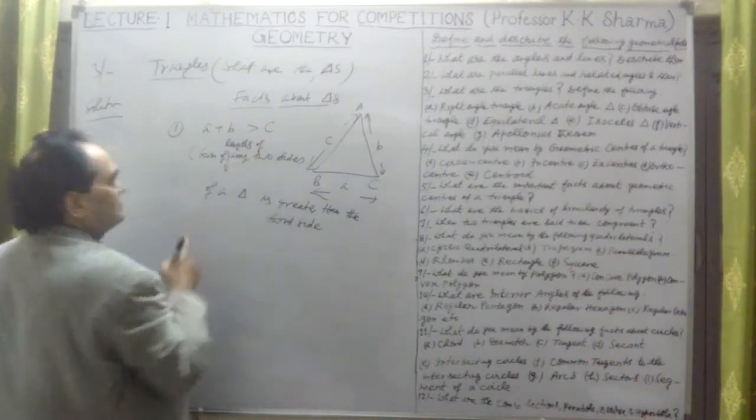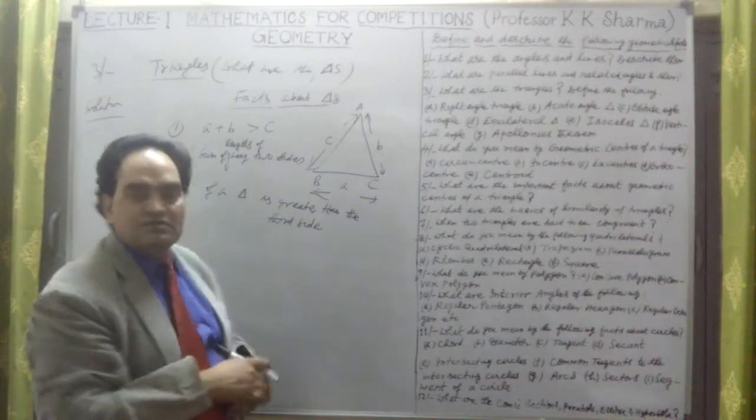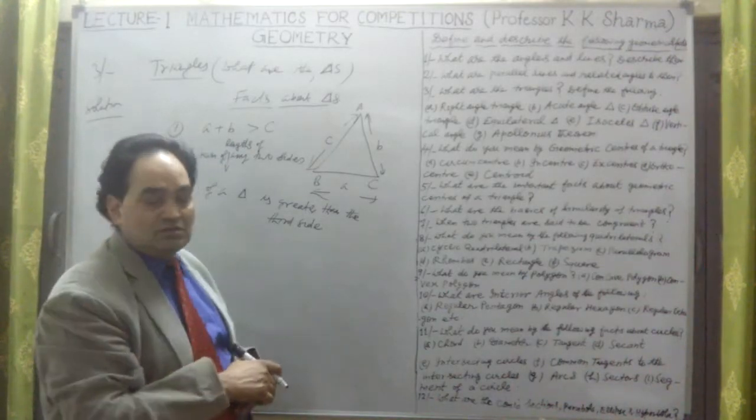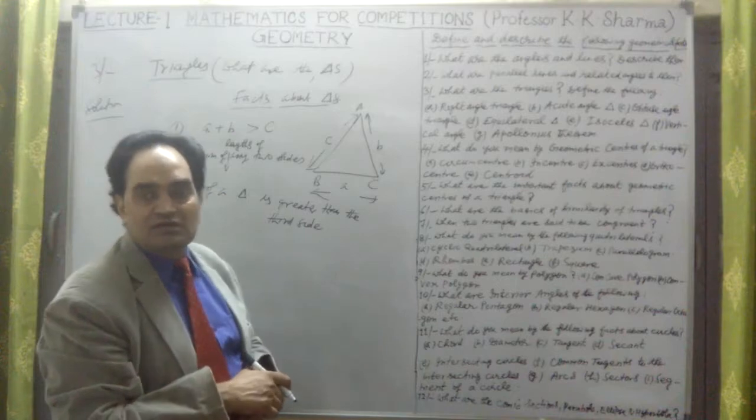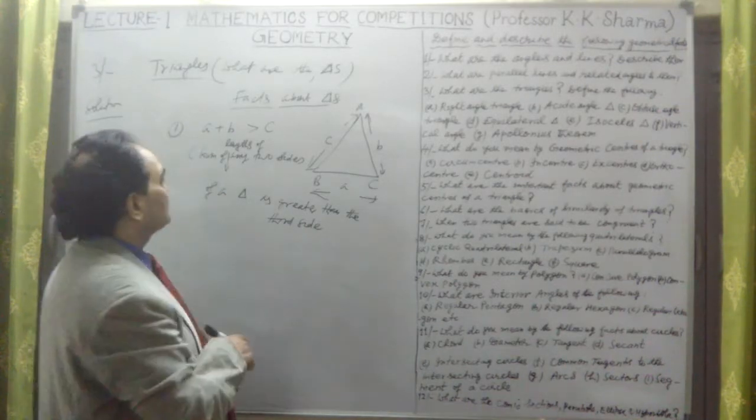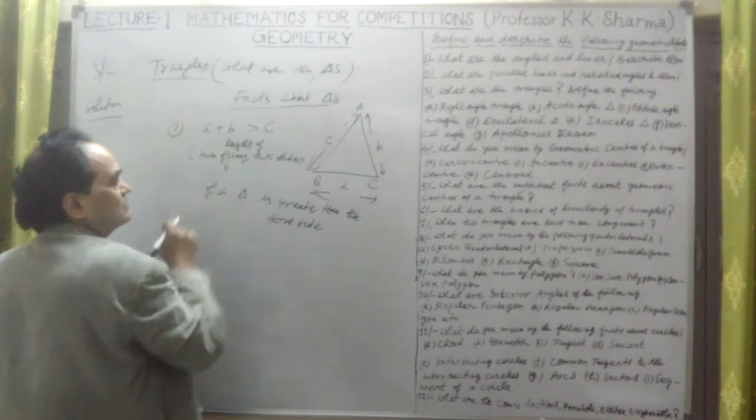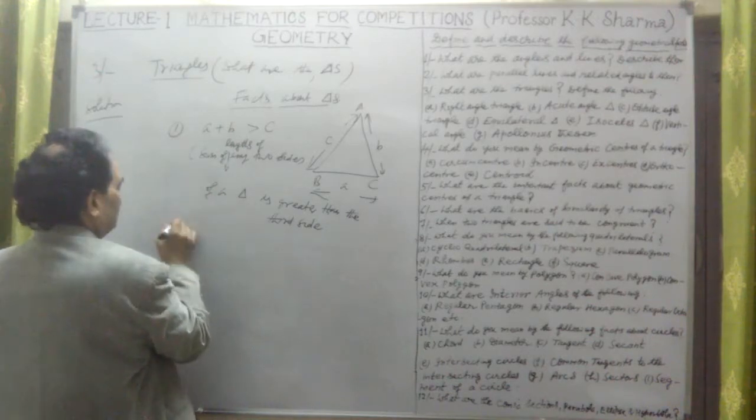This is what we have taken. a plus b is always greater than c, it cannot be equal to c, because if it is equal to c, then a triangle cannot be formed, right? So this must be greater than c, the third side.